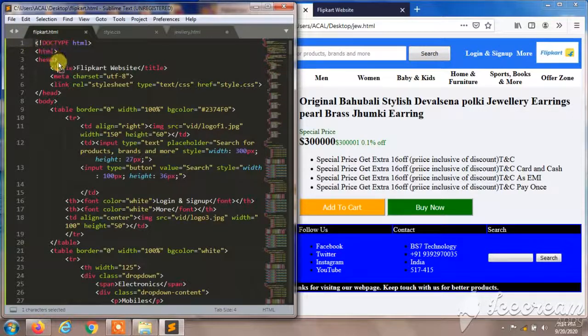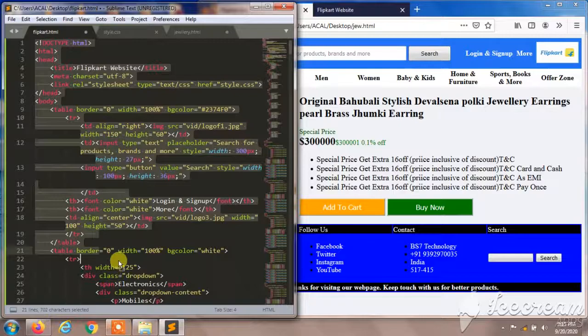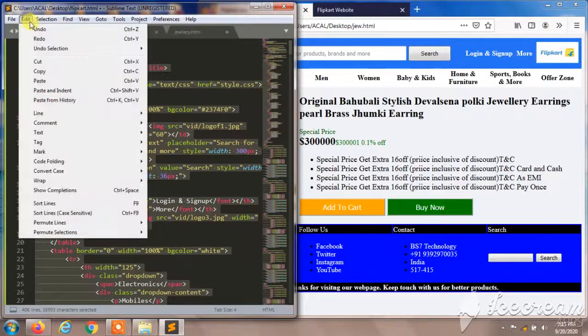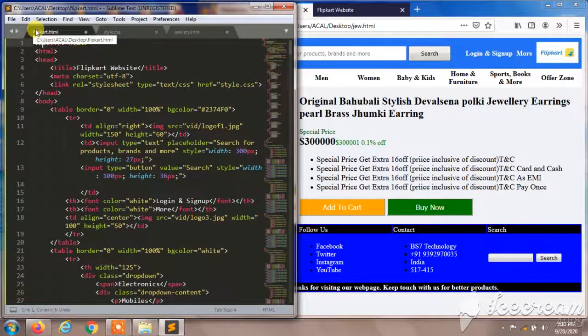So I'll copy from here. So from here, copy the table, first two tables, and paste in your jewelry.html file, so that you can see the images properly in our jewelry.html.